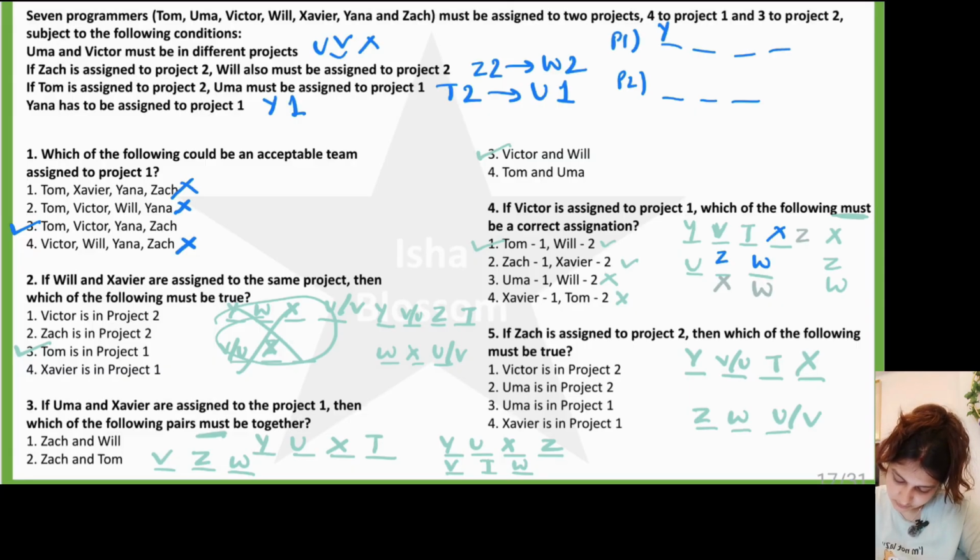No, this is definitely false because Tom is in project 1 and Xavier is in project 1. Yeah, this is correct. Coming back to the third option, this is false because Uma could be in project 1 or she could also be in project 2. But if you look at this statement, if Tom is assigned to project 2, Uma must be assigned to project 1. Please remember that the vice versa is not true. If she is in project 1, it does not mean that Tom is in project 2 only. Right now we can have Uma and Tom both in project 1 also. Only if Tom is assigned to project 2, then Uma has to be in project 1.